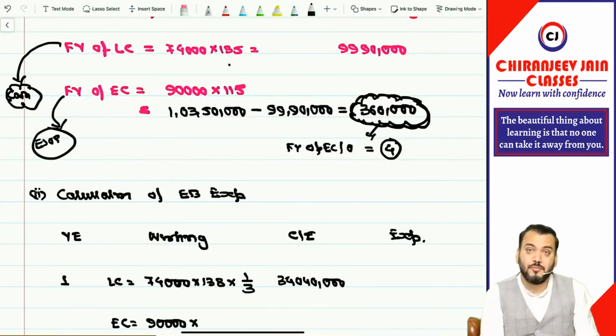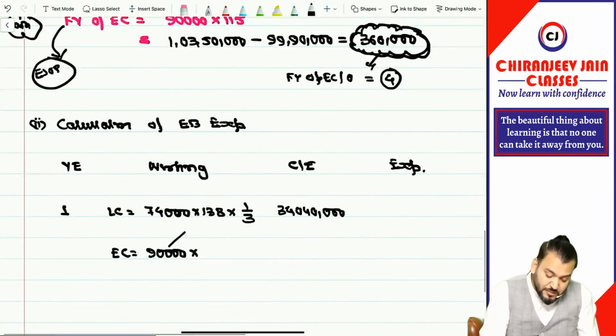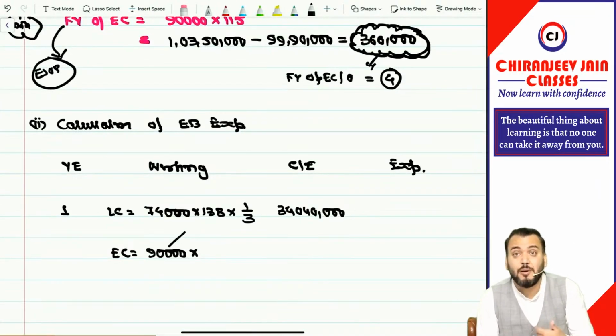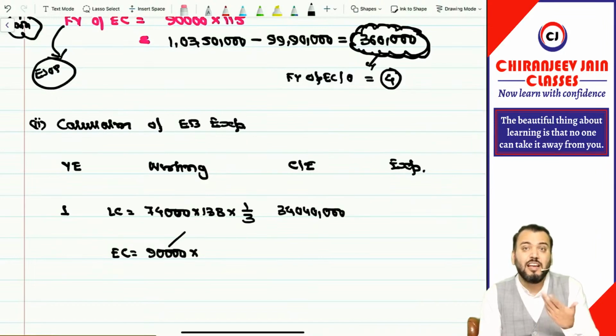And this will not change. The number of equity shares may change due to changes in the number of employees. However, in this question the number of employees remains the same, so you can directly do 3,60,000 divided by 3. But in your exam it is quite possible they have said this many employees left in the first year, this many will leave in the second year. Then you can't say 3,60,000 divided by 3.